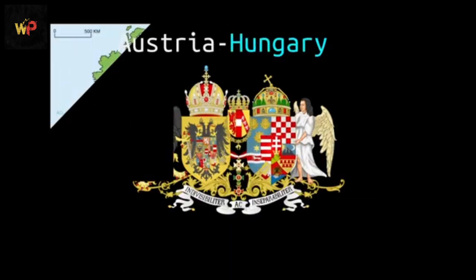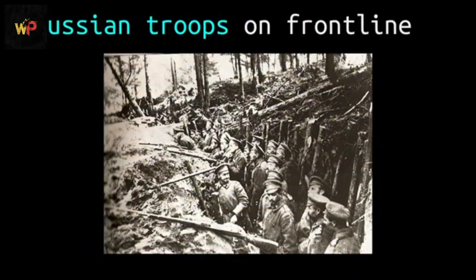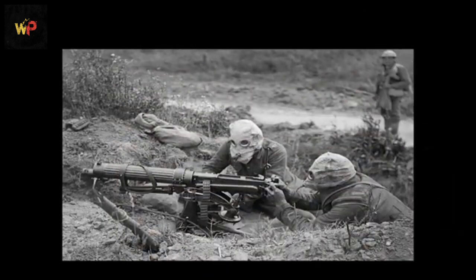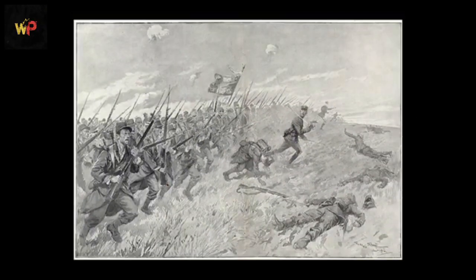Austria-Hungary, backed by Germany, declared war on Serbia. Russia mobilized in defense of Serbia, prompting Germany to declare war on Russia. Soon after, Germany invaded Belgium, which brought Britain into the war. France, allied with Russia, also entered. Within weeks, much of Europe was at war.